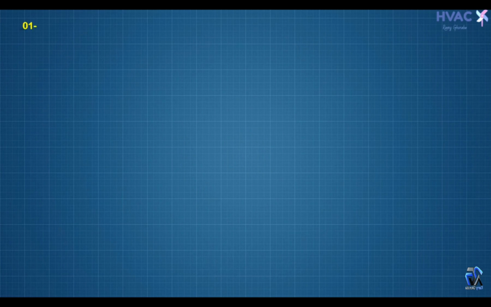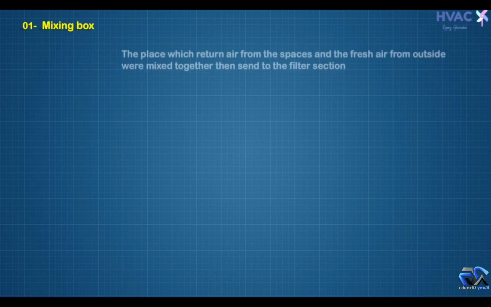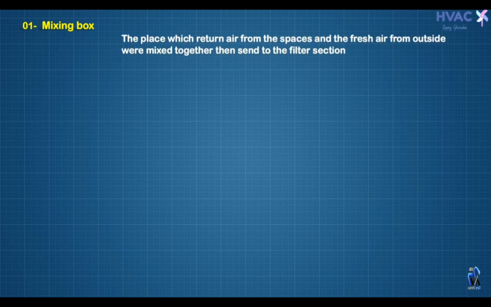Everyone, part by part, to check the details of each part. First, the mixing box. It is the place where return air from the spaces and fresh air from outside mix together, then it is sent to the filter section.